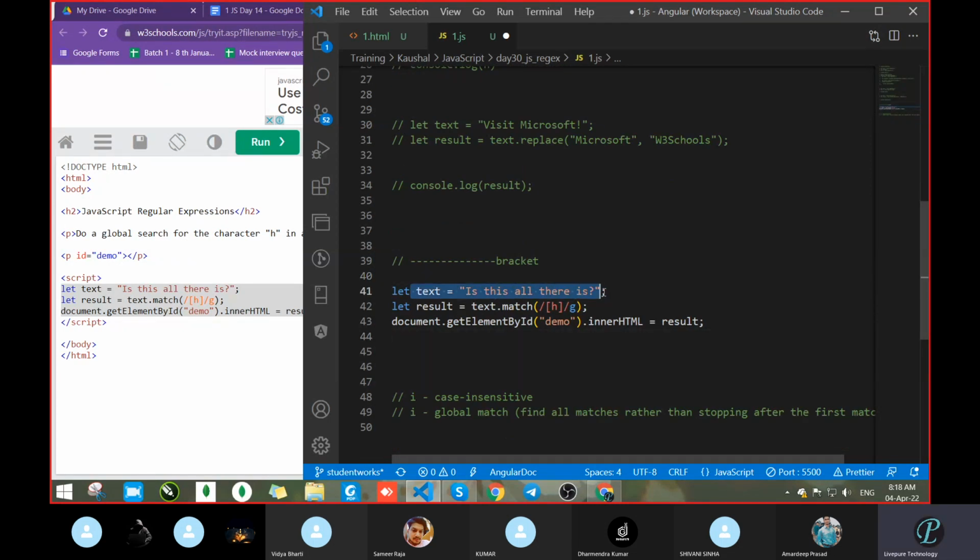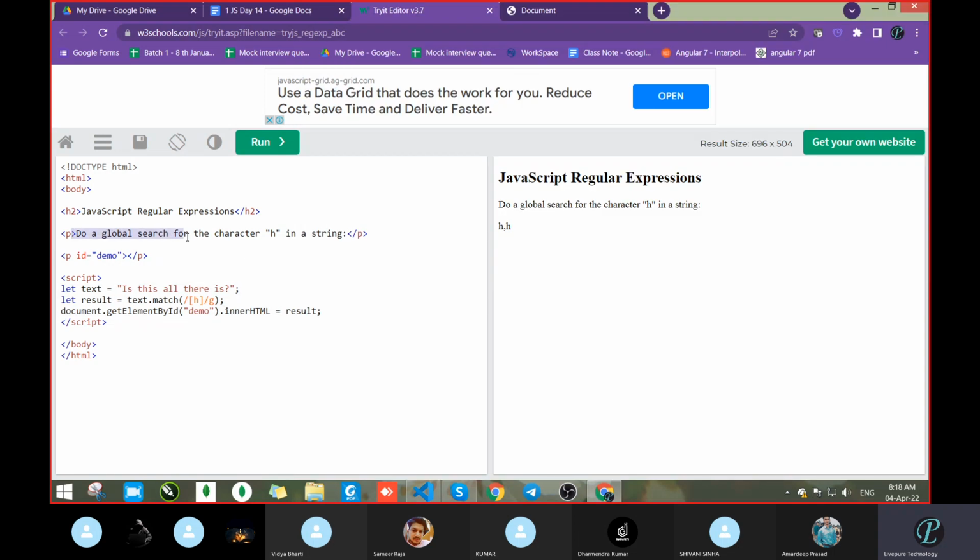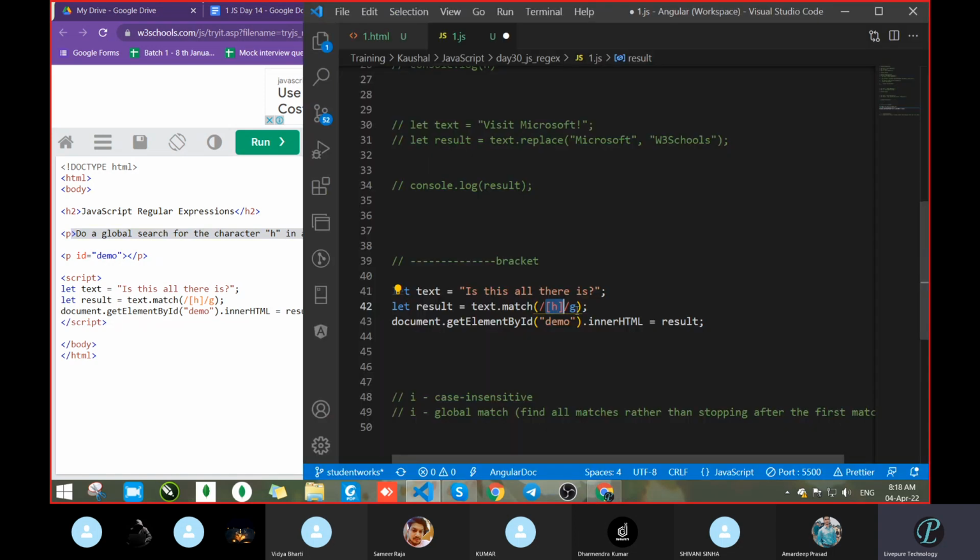We had written some text, and then text.match. Match is a string method. Inside this we pass h, so it will search for the h character, and /g means global search. So do a global search for the character h in a string. If we want to match the correct character, we can pass it inside the brackets. Now check the result.